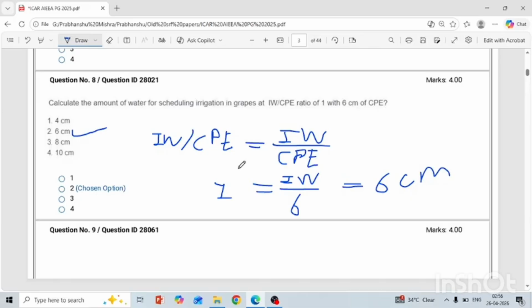You just need to know the basic calculations, like scheduling irrigation, fertilizer and their dosage, number of plants, how much, and in different planting systems. So these are the basic calculations. Maybe there is a possibility they will ask, and several times they have already asked.